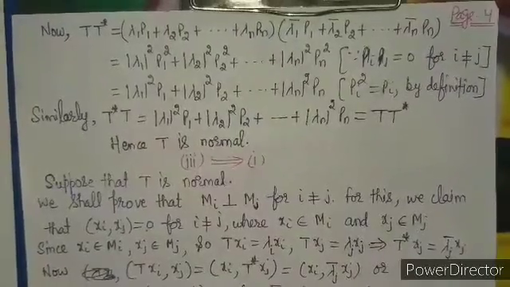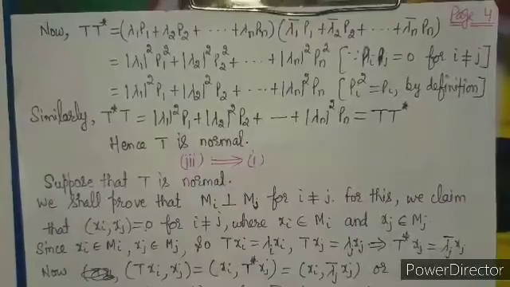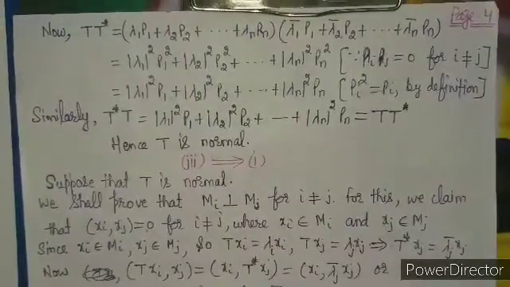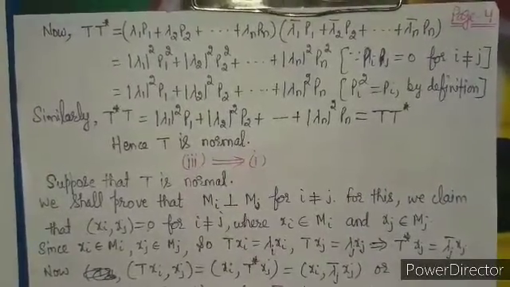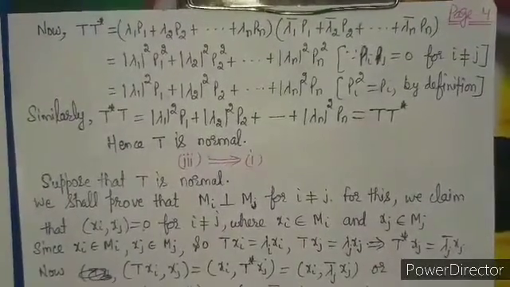So similarly, if you compute T*T, then again we get the same result, and that's why we get T*T equal to TT*, and that's why we can say that T is normal. So dear students, it was the proof of 2 implies 3.